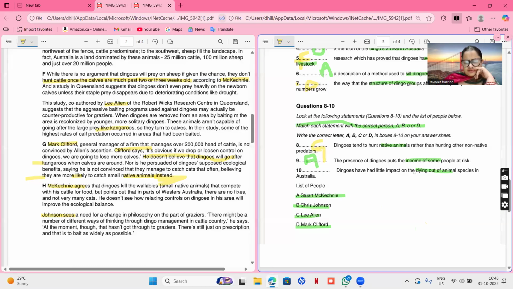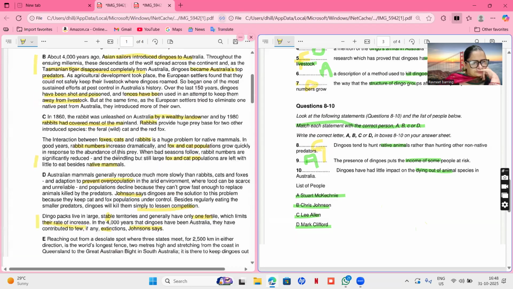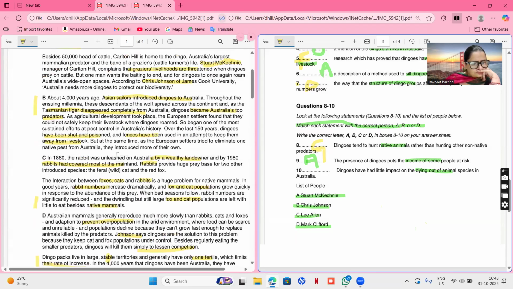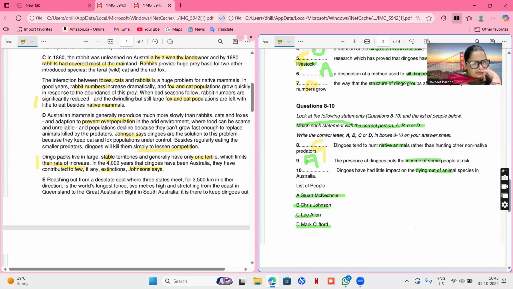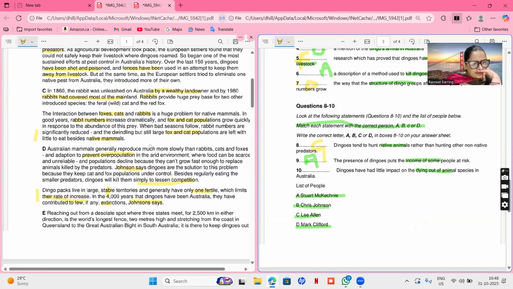All right, so we are just left with 10th. Dingoes have had a little impact on the dying out of animal species. So see which paragraph says dying out. This paragraph had no name. This paragraph has a name. Dingoes have had little impact on dying out of animals. Australian mammals, Johnson.